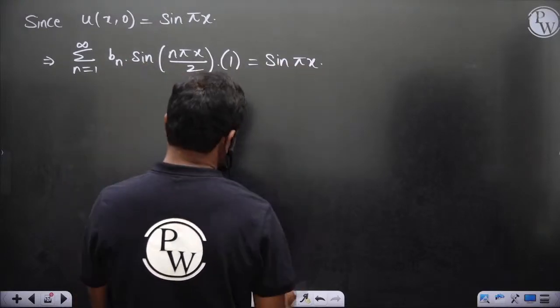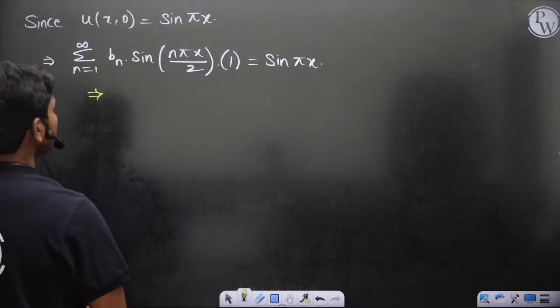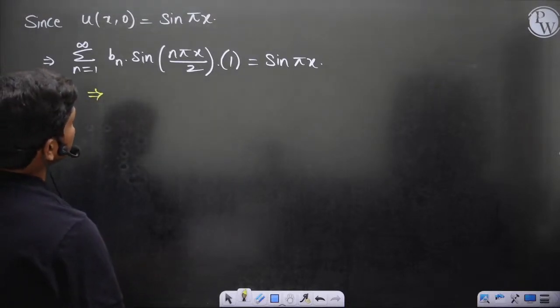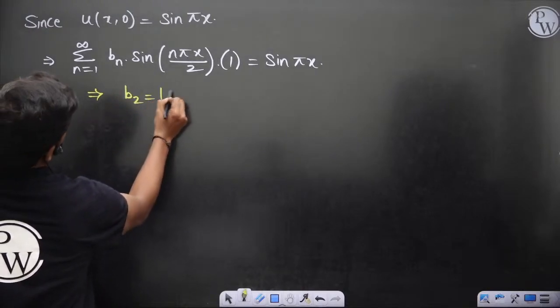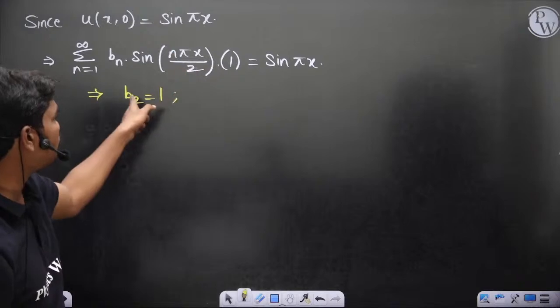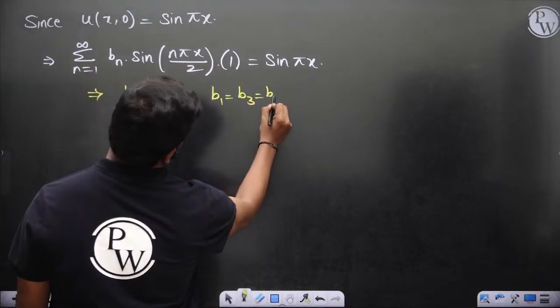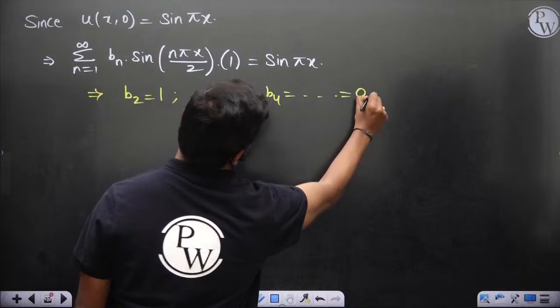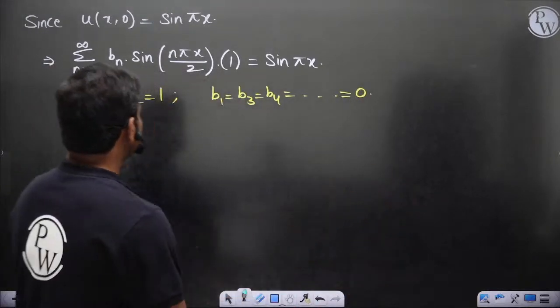So if you compare both sides, this straight away gives you, for n equal to 2, b2 is equal to 1, that's all. If you put n equal to 2, the 2 gets cancelled, so sin pi x will come when n equals 2. The rest, b1, b3, b4 and so on, are all zeros. Which means your solution consists of only one term.